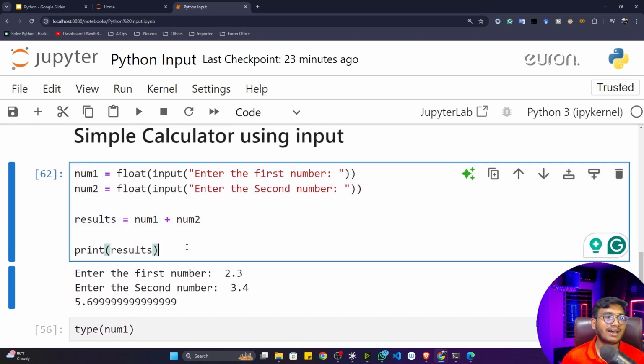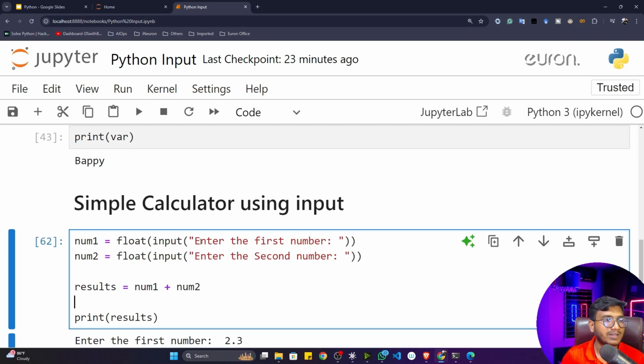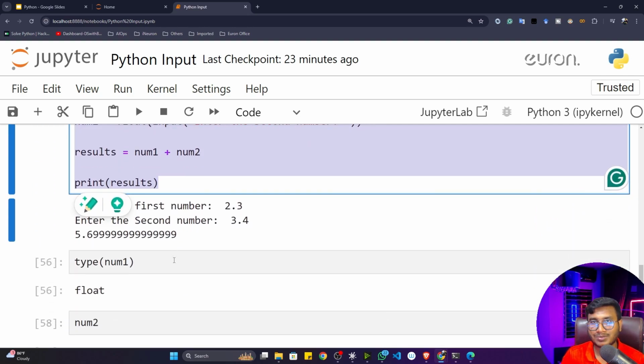That means this particular calculator is working fine and it is only able to do the addition operation as of now. Going forward, we'll be learning more complex exercises. We'll be implementing the entire calculator application and all. As of now, just to explain this particular input concept, I showed you this exercise, okay? So that your concept will be more clear.